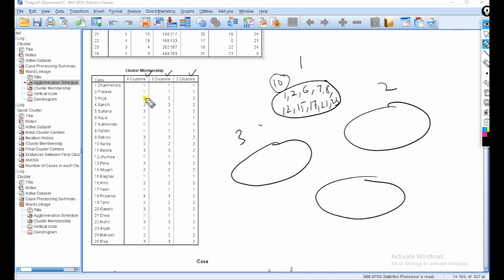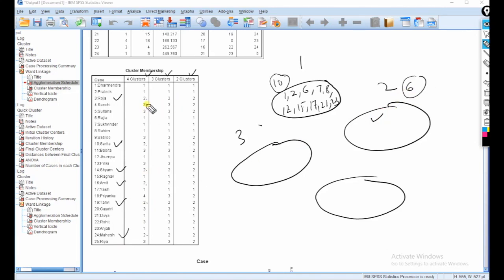Cluster 2, the 1 means Roja, and second Sarita, then Shyam, Amit, Tanvi in cluster 2, na? Tanvi and Mahesh. 1, 2, 3, 4, 5, 6 people in this cluster. 6 people in this cluster.